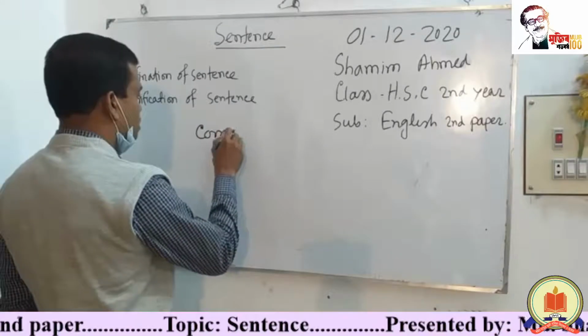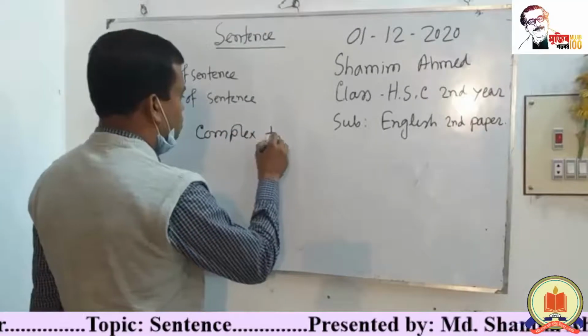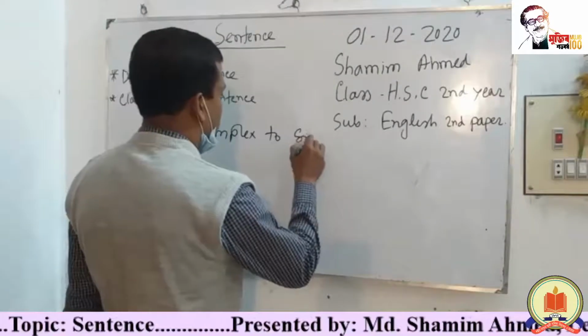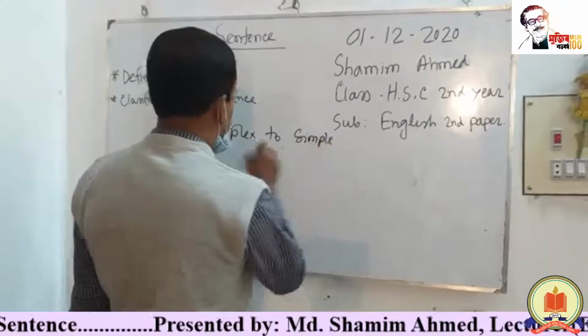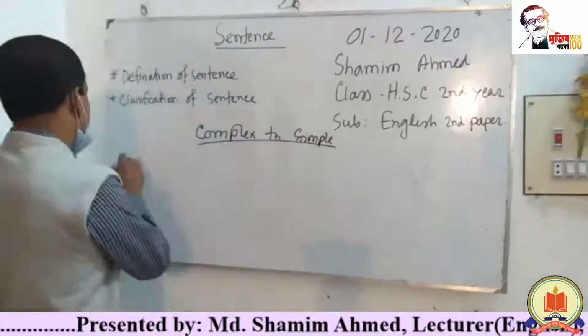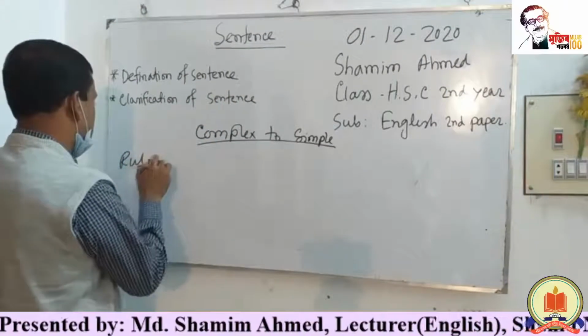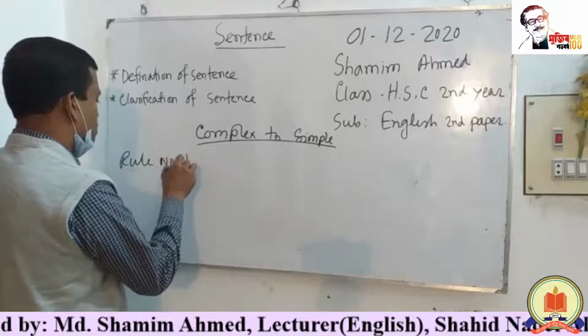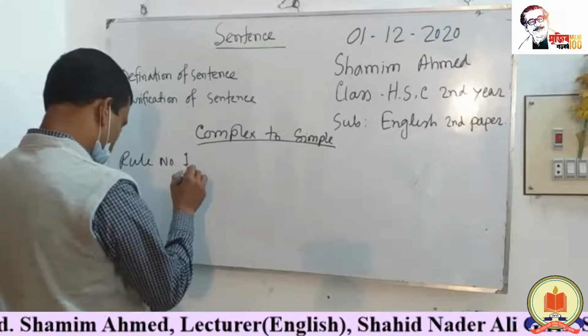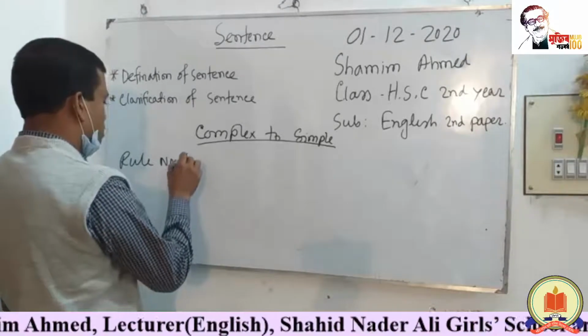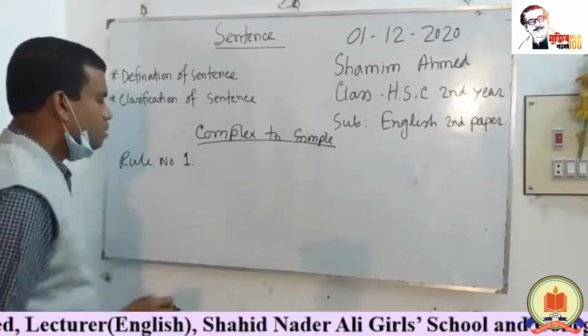Compound, complex to simple. Rule number 1.